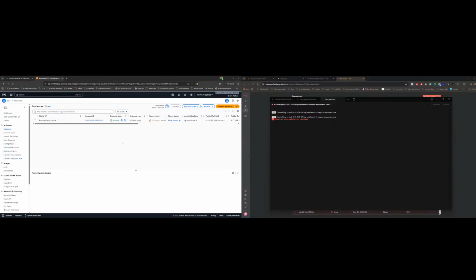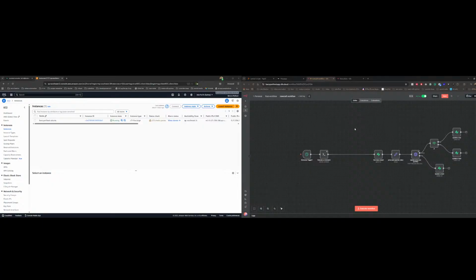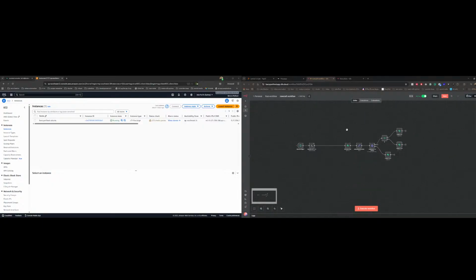Now how can we fix this thing? Here we can see it's running. Even here we can see it's running. But here we can't even connect, and since we can't connect here, we can't do the handshake using SSH. So how can we do the SSH there? One simple thing is I will restart this server, the ec2 server. So pretty easy.